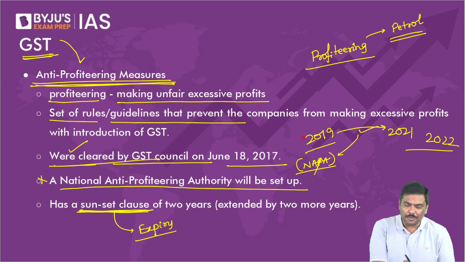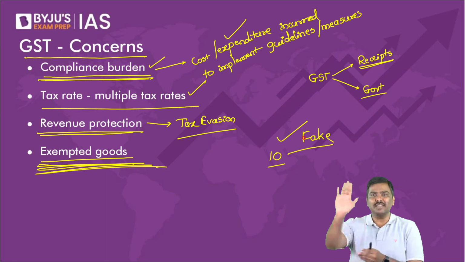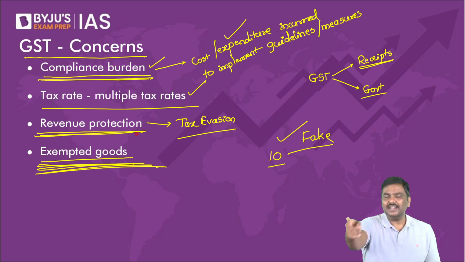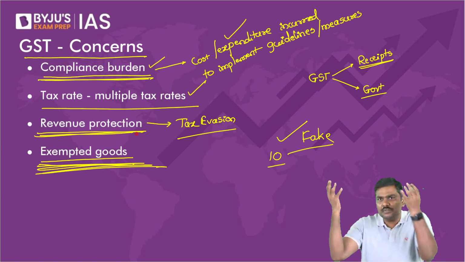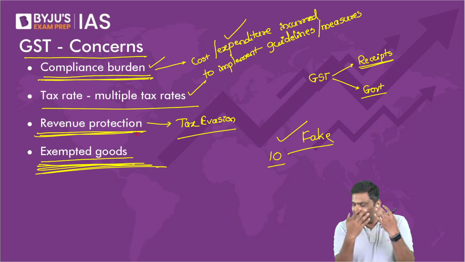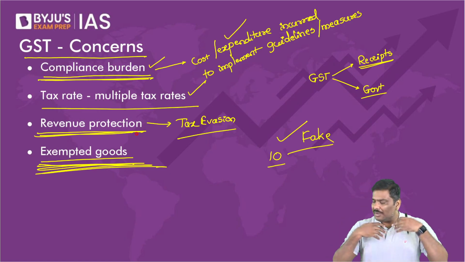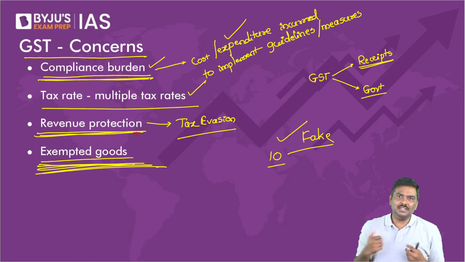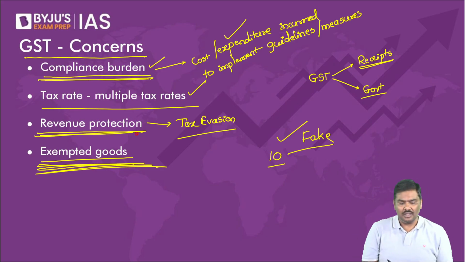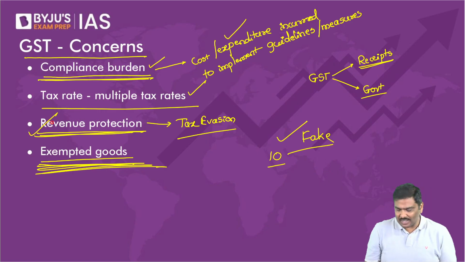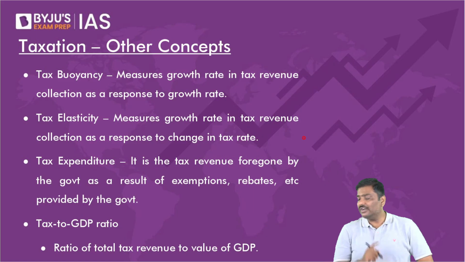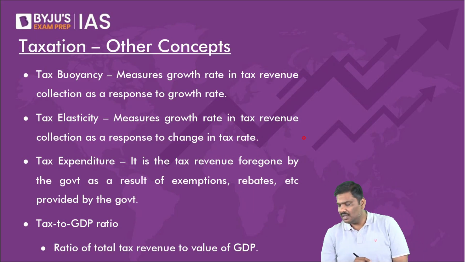Right? Revenue protection. I said fake bills are getting generated. You will claim the ITC, input tax credit, from the government, but government, because this is a fake company, is not going to get the 10 rupee tax. So government is concerned, right? Government is concerned about the GST fake bills. Okay, that is basically the revenue protection point here. So all these are some certain concerns. Please go through them. You'll have to give these as a concern and way forward if at all a question is asked in UPSC.